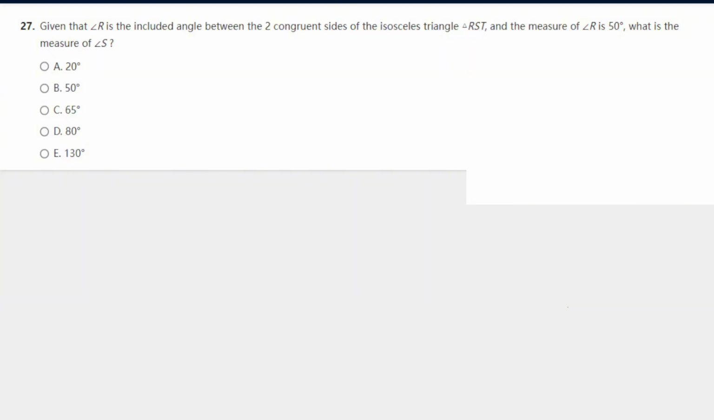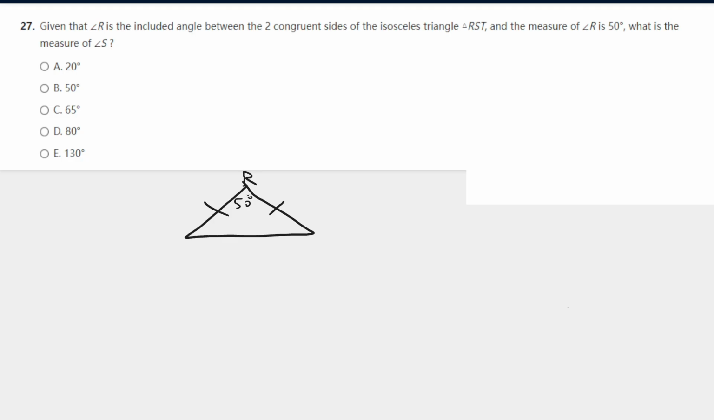Given that angle R is the included angle between two congruent sides of the isosceles triangle RST, and the measure of R is 50, what is the measure of S? Okay, let's draw the triangle out. We know it's congruent. We know angle R is in between the congruent sides. So say this is congruent to this. Angle R would be here. And we're given the measure is 50.